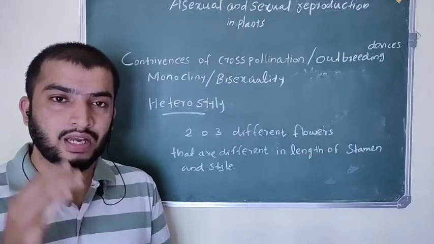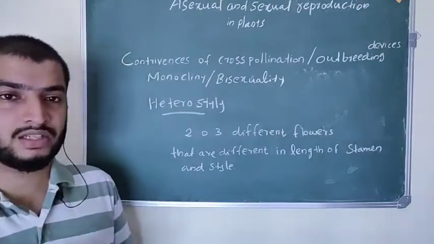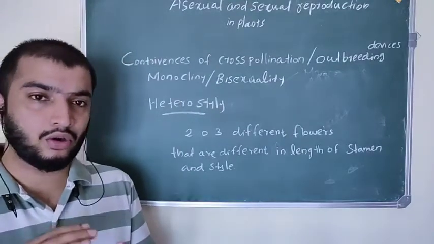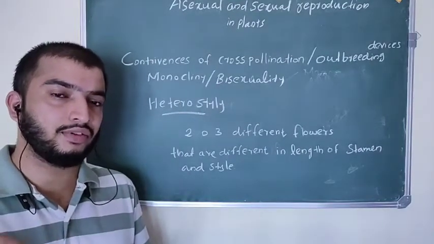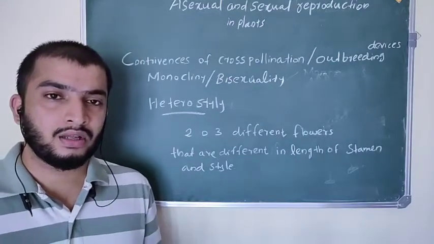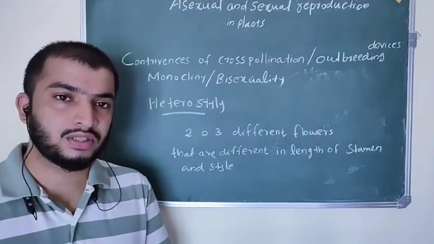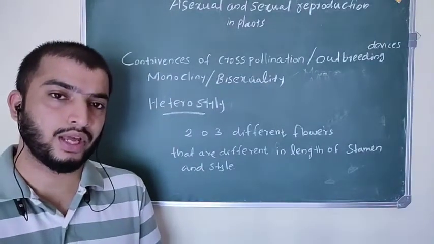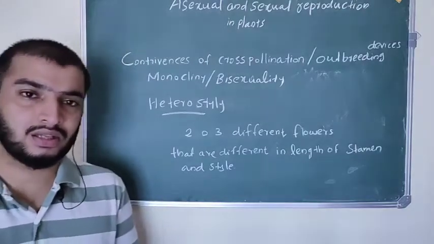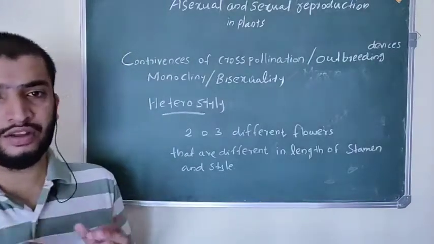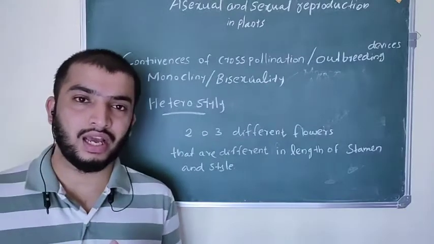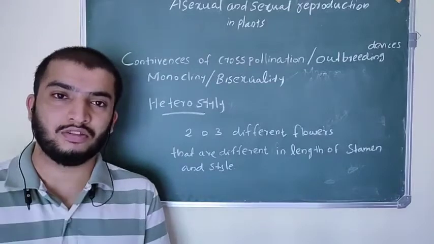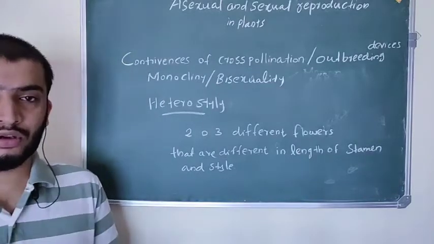Heterostyly is another type of mechanism which promotes cross-pollination under monoclinism or bisexuality. Hetero means different, style means style. So what it means is there are 2 or 3 different flowers which are different in length of style and stamen. On the plants there are 2 or 3 different flowers. Those flowers' style and stamen are different in lengths, so it prevents self-pollination and promotes cross-pollination.